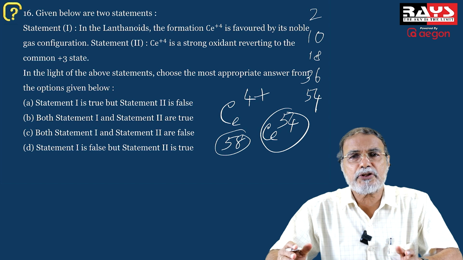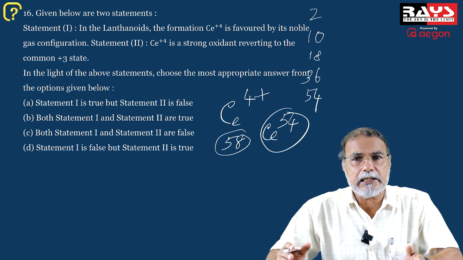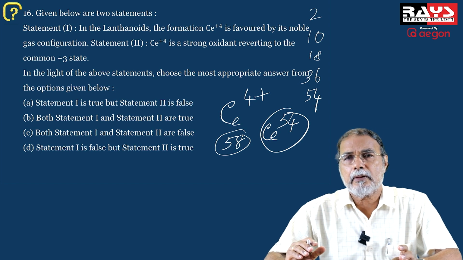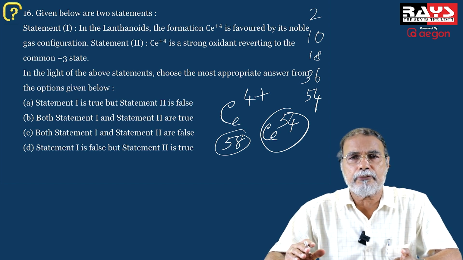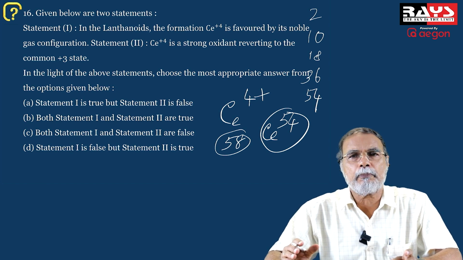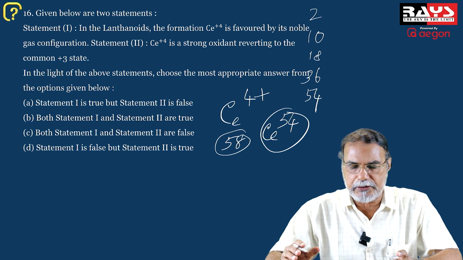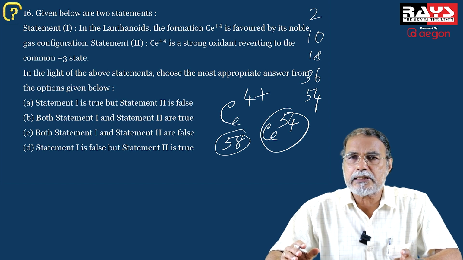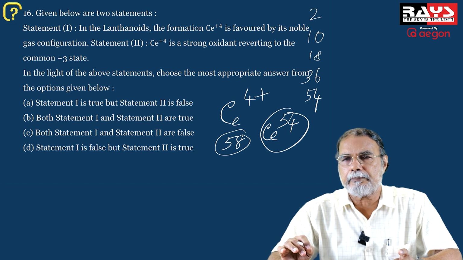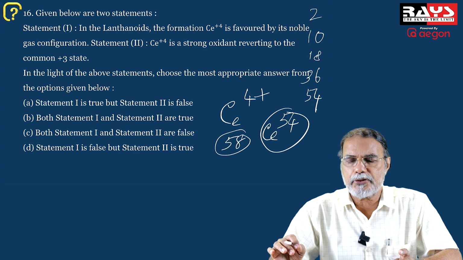You have compounds like ceric sulfate, which are excellent oxidizing agents used in volumetric analysis for the standardization, estimation, etc. of reducing agents like Fe2+. So Ce4+ is a pretty strong oxidizing agent, and during its function as an oxidizing agent, it is reduced to the +3 state, that is called the cerous state. So ceric-cerous is a redox system. Ceric is the oxidizing agent and cerous is the reducing agent.